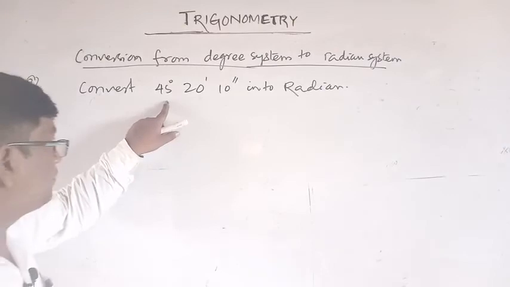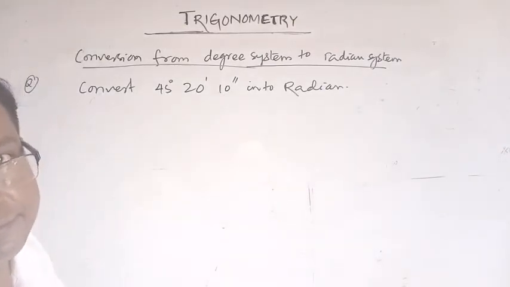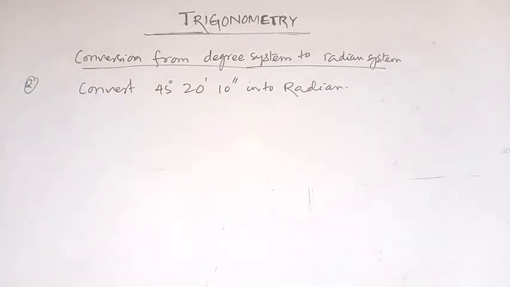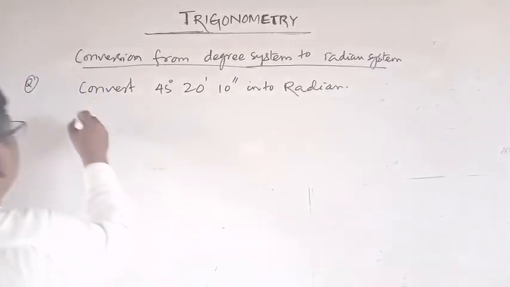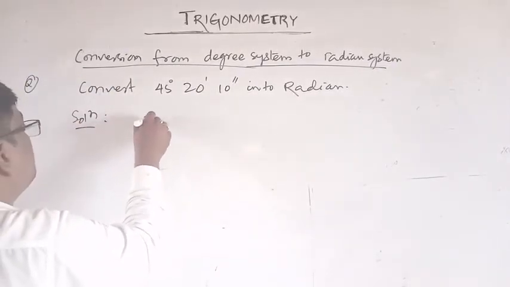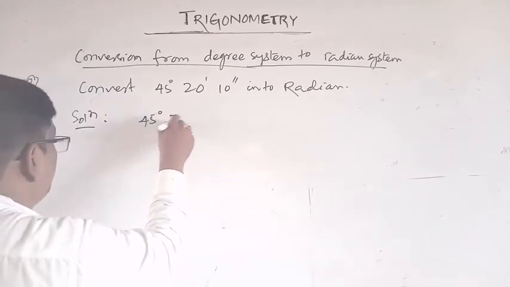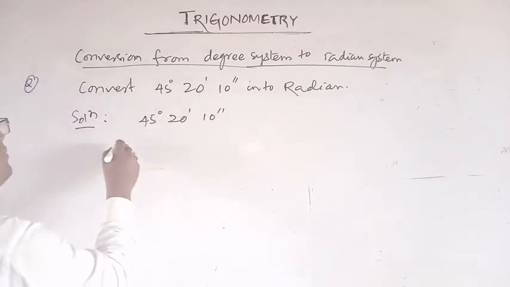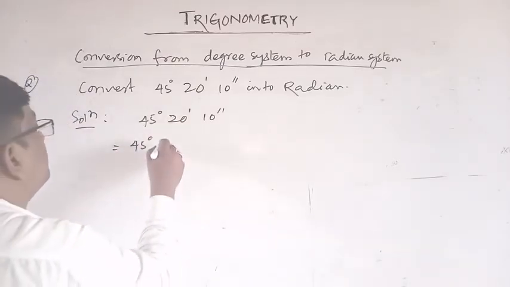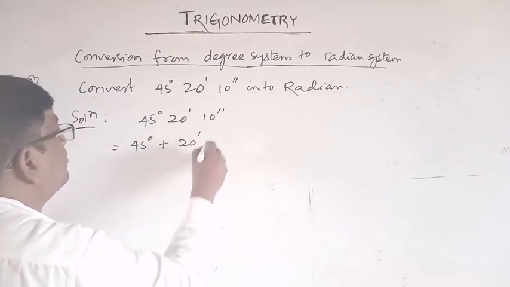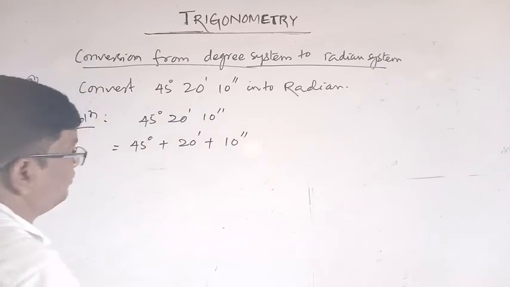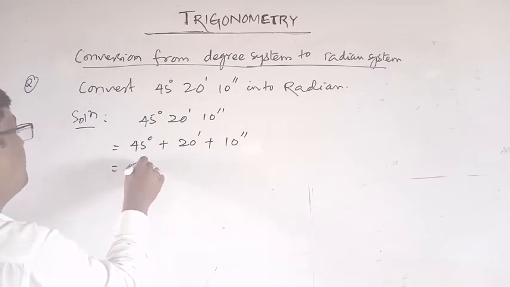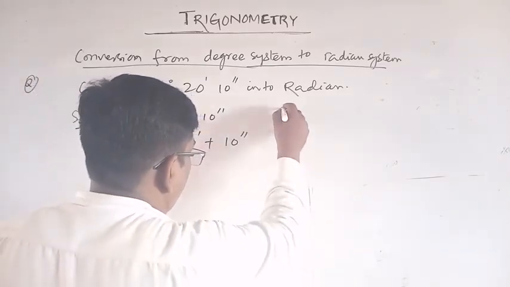Now one question: convert 45 degree 20 minute 10 second into the radian system. Solution: this is 45 degree 20 minute 10 second. We can write this as 45 degree plus 20 minute plus 10 second.